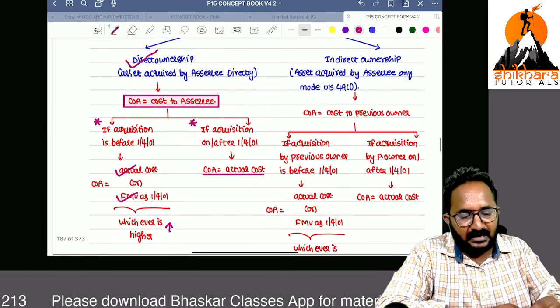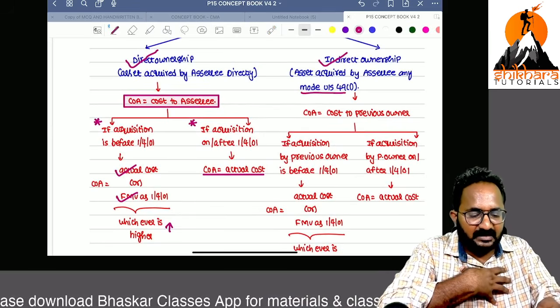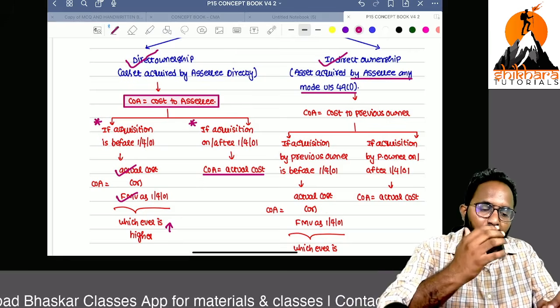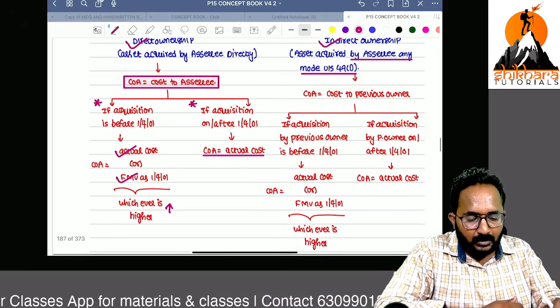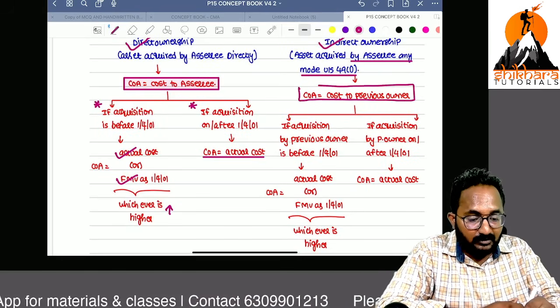Sir, in case of indirect ownership, that means we are not purchasing it, but it is given as a gift by relatives or through other modes under section 49(1): gift, will, inheritance, etc. Now, what is that cost? For us it is free, but the cost to the previous owner we have to take.